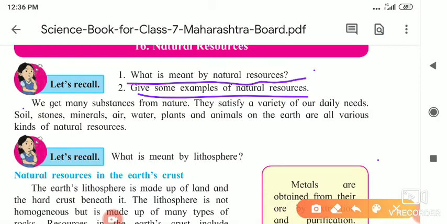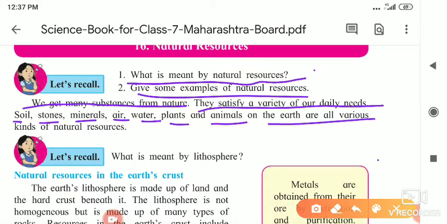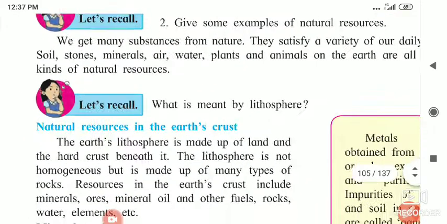We get many substances from nature. They satisfy a variety of our daily needs, meaning food, water, and clothes that we are getting from nature only. Soil, stone, minerals, air, water, plants, and animals on the earth are all various kinds of natural resources.